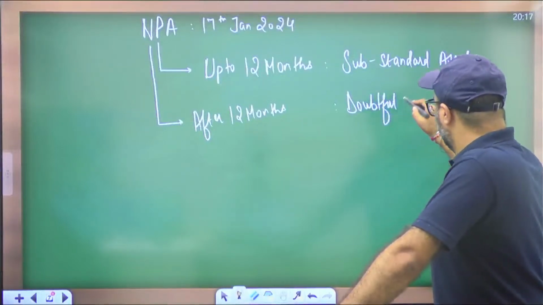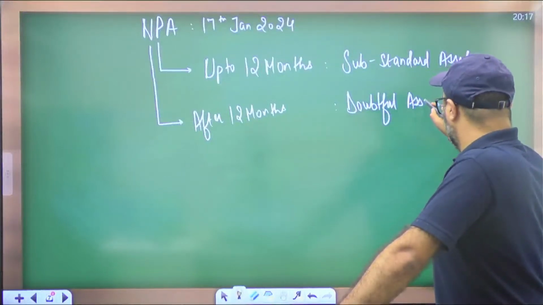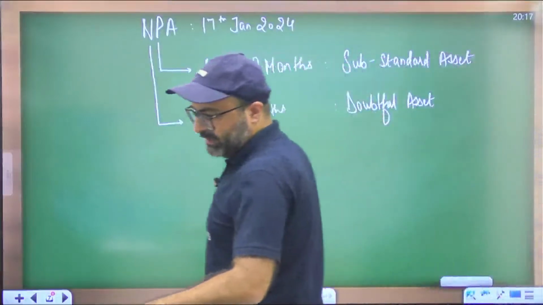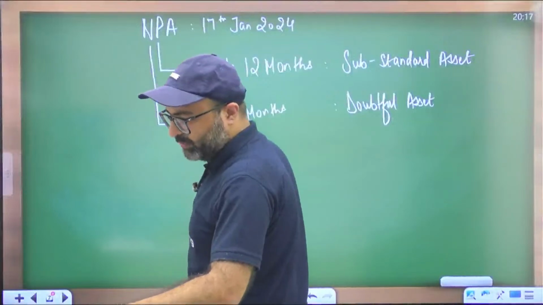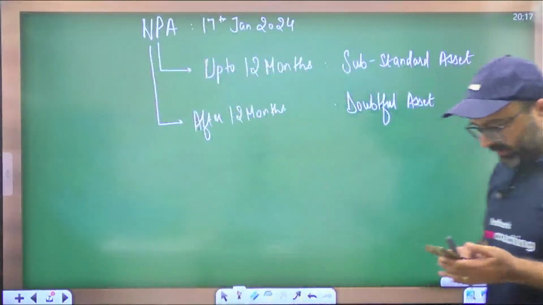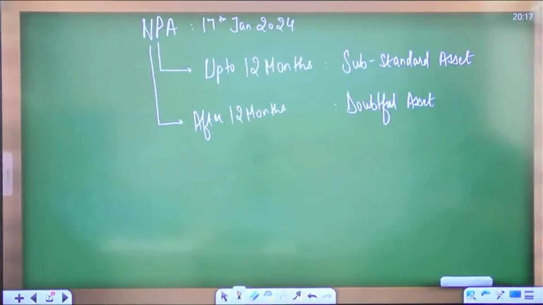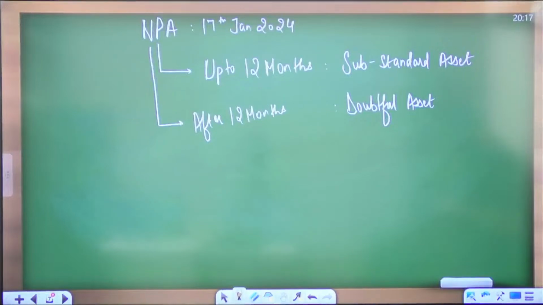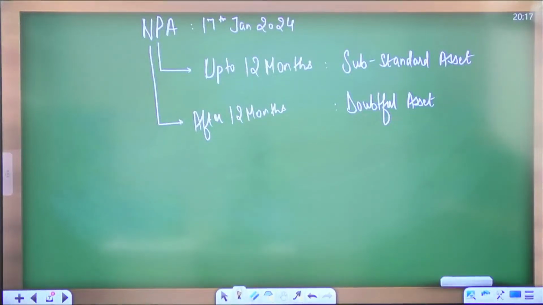The loan will remain in the category of doubtful asset for a minimum of 12 months, and it can be kept in the category of doubtful asset depending upon the internal auditors.